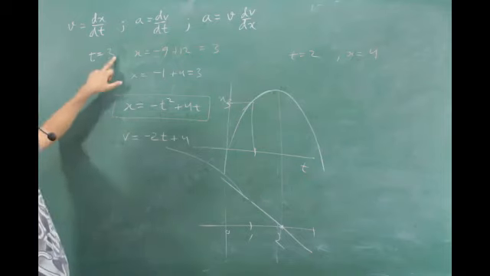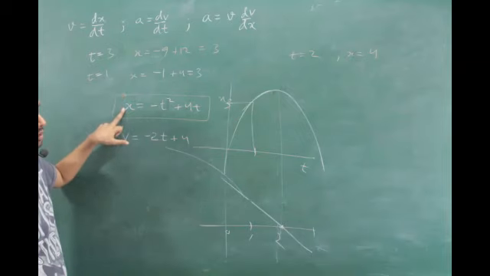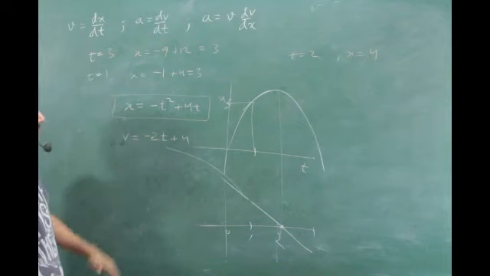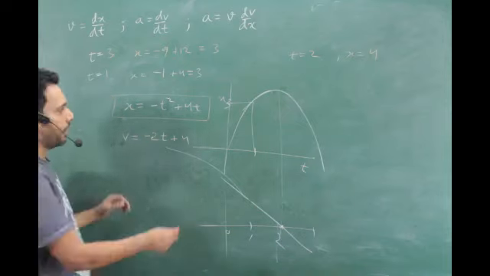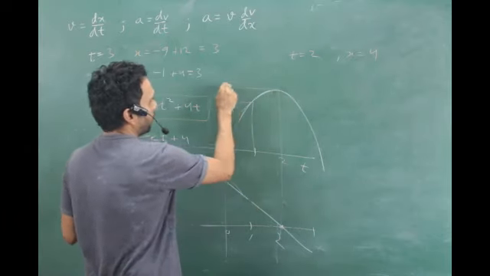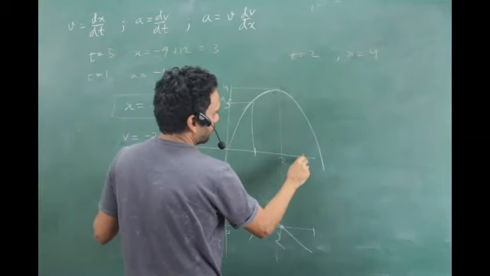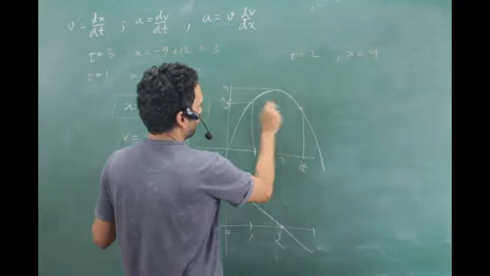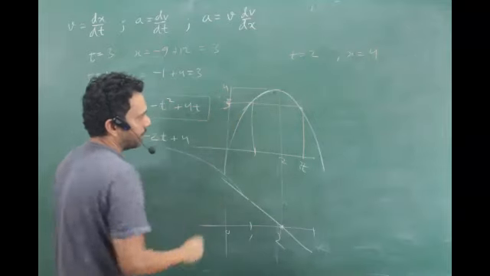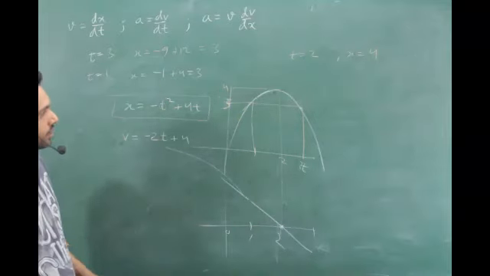So what does it tell you? What does the X tell you? Displacement. Yeah, okay. And in the graph, you can think of X as telling you the location. What is the location? At 1 second, it was at 3. At 2 seconds, it was at 4. And at 3 seconds, it was at 3 again. Can you see? It is a symmetric graph. At 3 seconds, it was at 3 again.